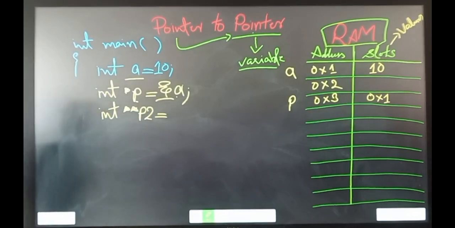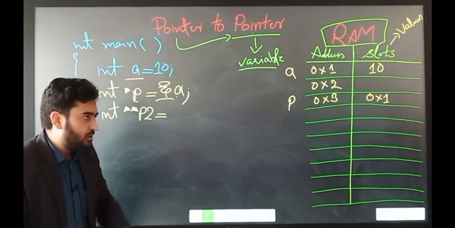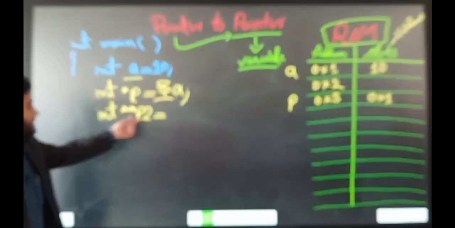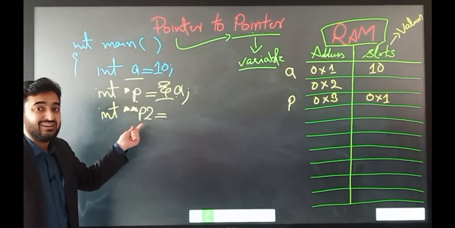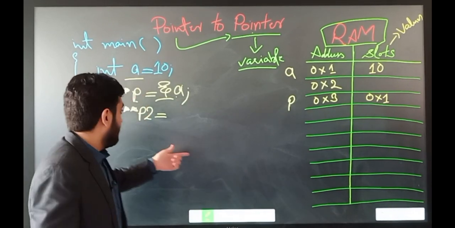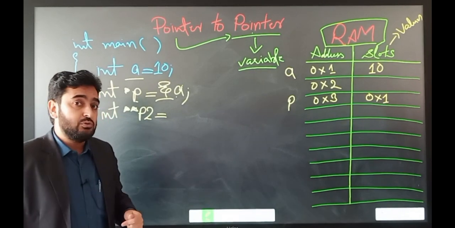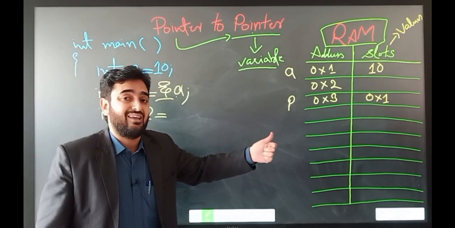Now this p2 is a simple variable name, but we make this variable a double pointer, which means that this is a pointer which will not save the address of a variable, but we are declaring it to save the address of another pointer, not another variable.